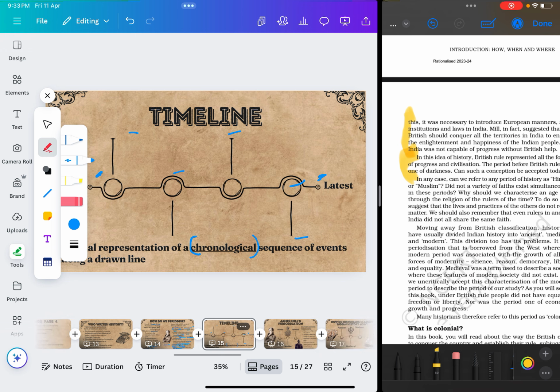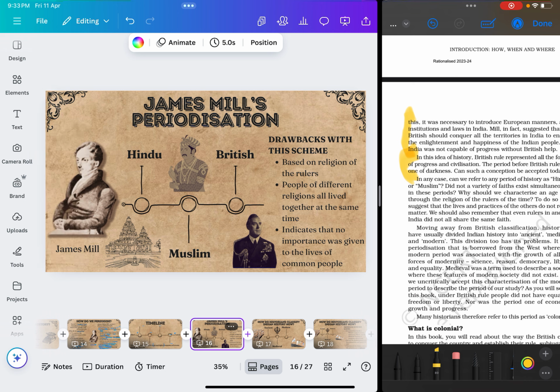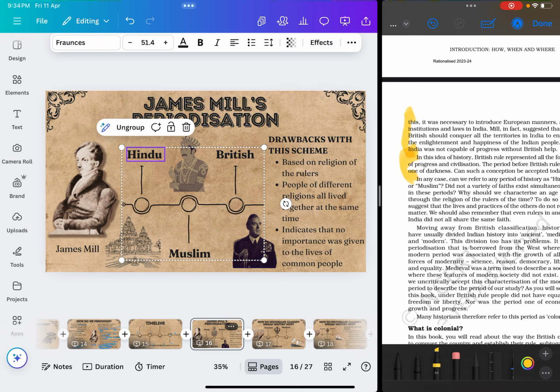Now, when we look at James Mill's periodization, what do we see? We see that he divides Indian history into 3 periods: the Hindu period, then the Muslim period, and then the British period.